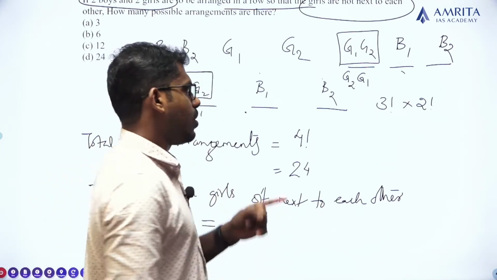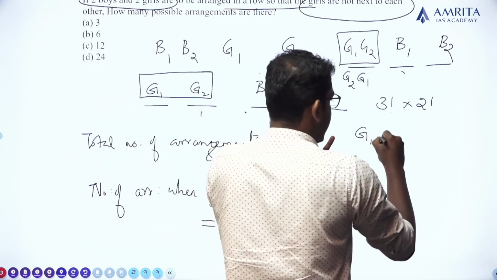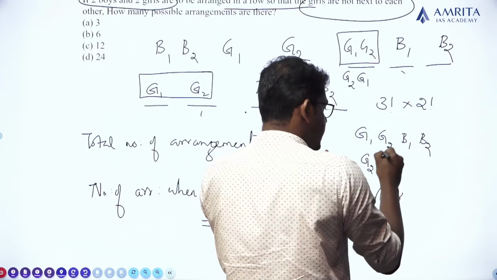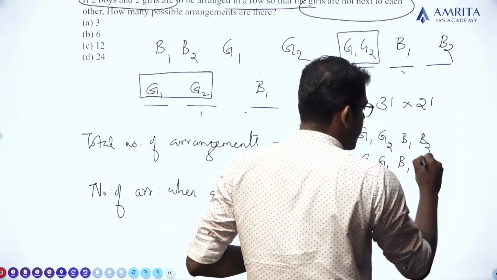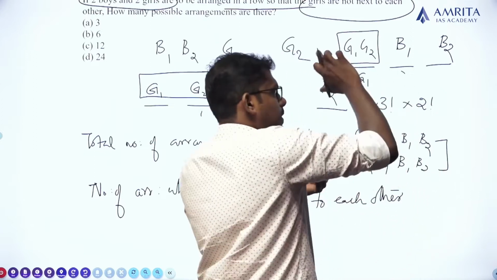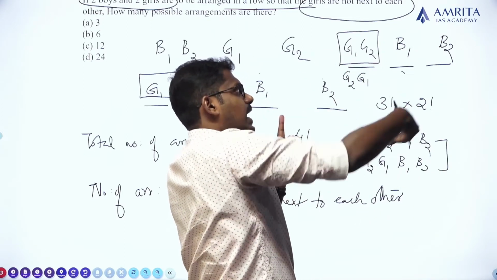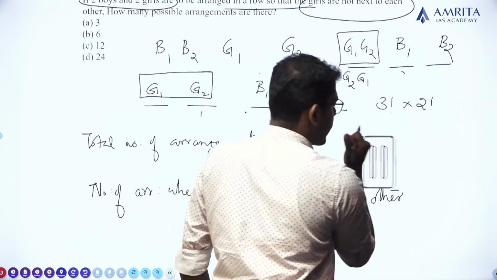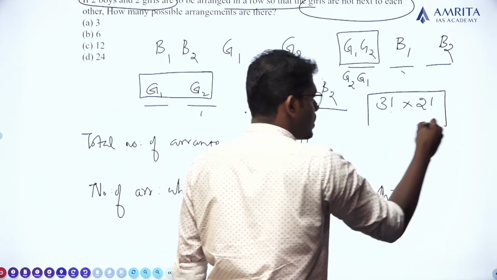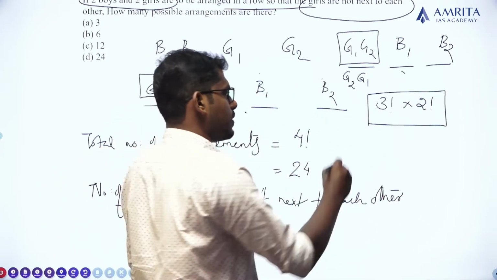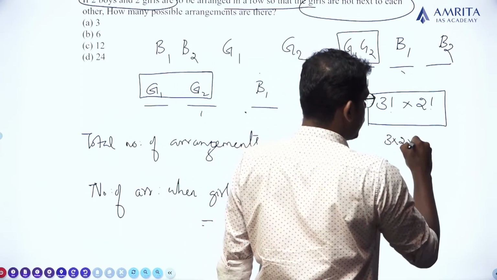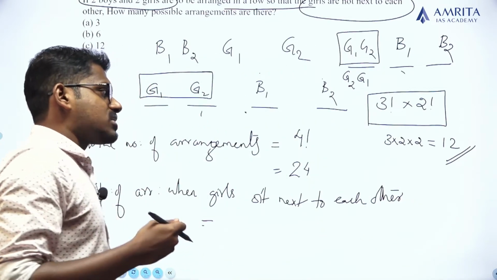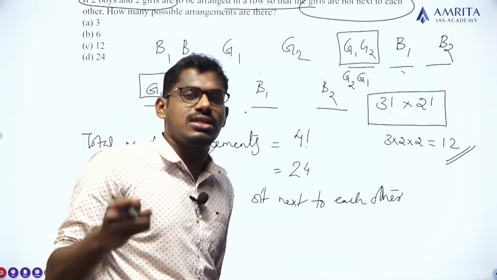Have you got it? Yes, because in the first case, the arrangement can be G1, G2, B1 and B2. In the second case, the arrangement can be G2, G1, B1 and B2. So in a particular arrangement, the girls can be arranged in 2 ways. This is the first way, this is the second way. So the number of arrangements in which the girls sit together will be 3 factorial into 2 factorial. So 3 factorial into 2 factorial is 3 into 2 into 2, that is 3 into 2 is 6, 6 into 2 is 12. So the number of possible arrangements in which the girls sit next to each other is 12.